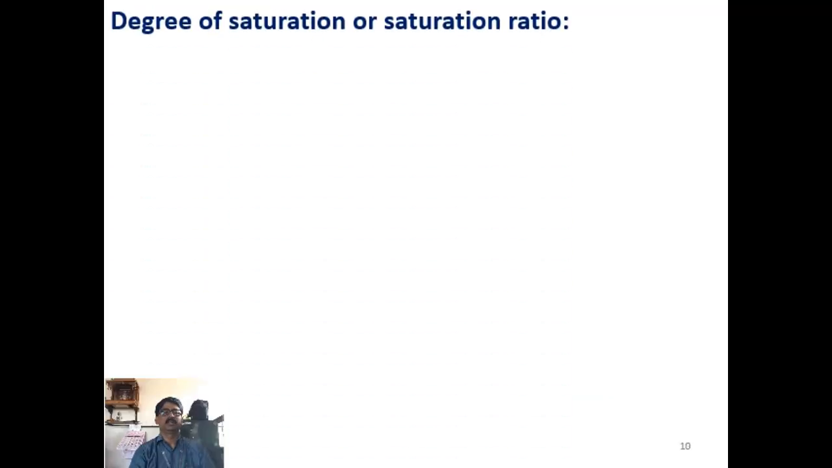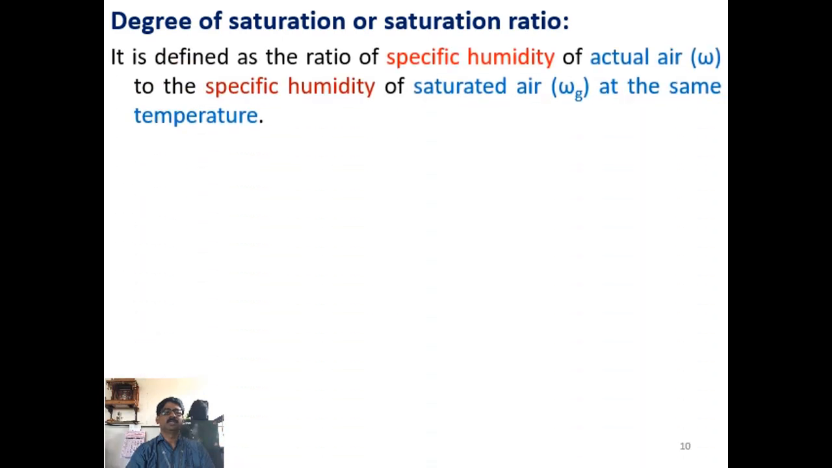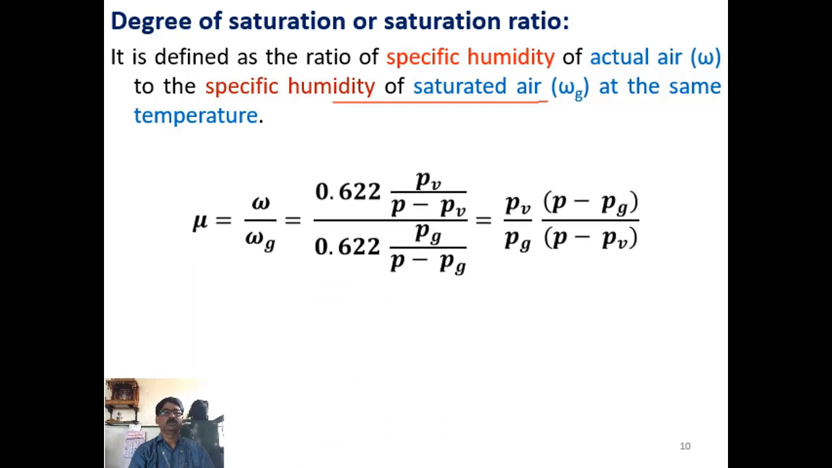Now degree of saturation or saturation ratio is defined as the ratio of specific humidity of actual air to the specific humidity of saturated air at the same temperature. If the air is saturated, what would have been its specific humidity? If you take the ratio, that is called the degree of saturation or saturation ratio. It is denoted by mu and it is nothing but omega by omega g, where omega is the specific humidity of actual air and omega g is the specific humidity of saturated air.